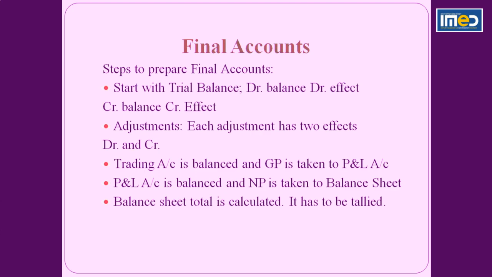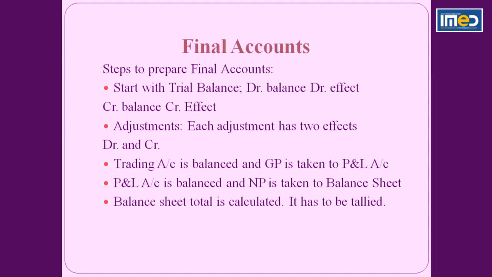Then after all items are posted from trial balance and effects of adjustments are given, debit and credit, what you will do? First you will balance the trading account. So you will find which side is more. If the credit side is more, there is profit, you will calculate gross profit. If debit side is more, you will calculate gross loss. You will take it to profit and loss account.